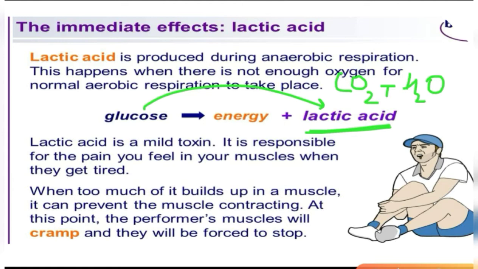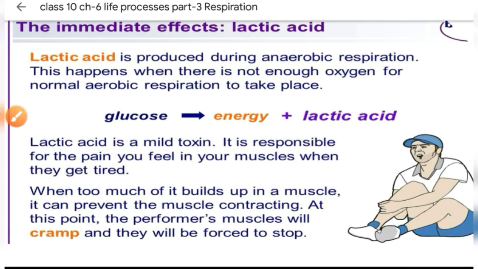So when we give a hot massage or take a hot bath, with the help of liver cells, this lactic acid then undergoes a process to produce carbon dioxide and water and produce energy. Then we feel relief in our pain after the hot massage. So this is how lactic acid is produced in our muscle cells.